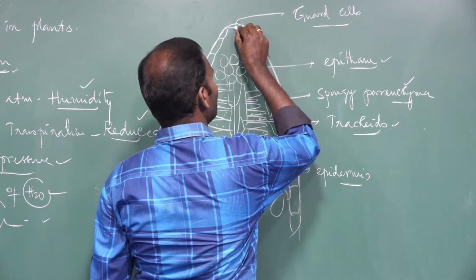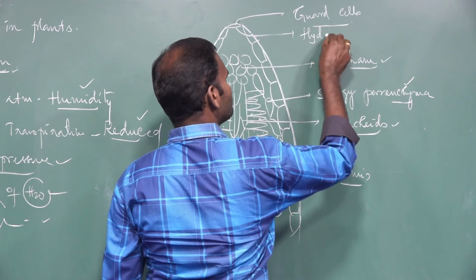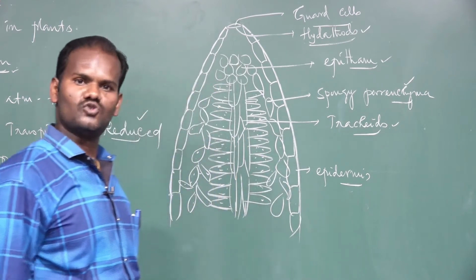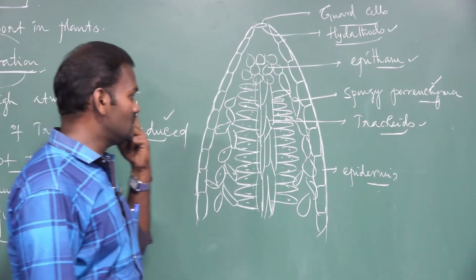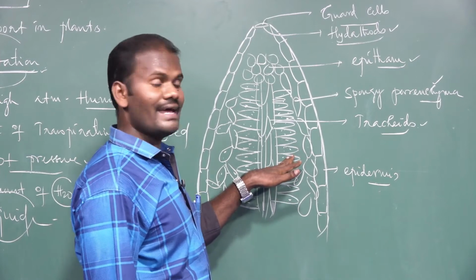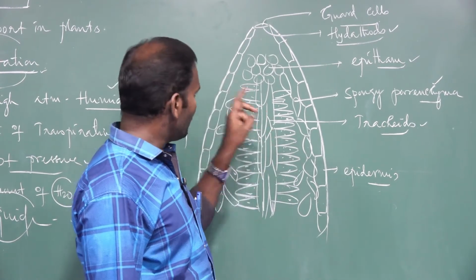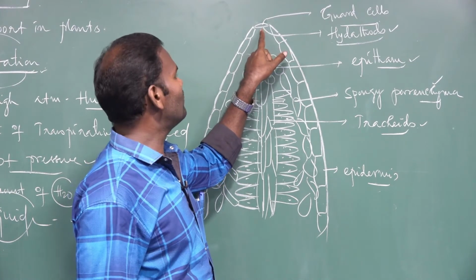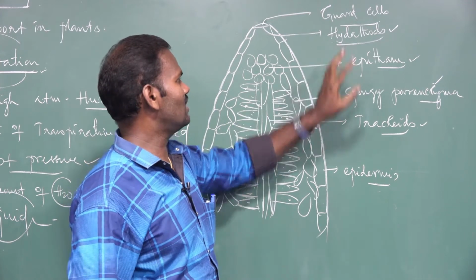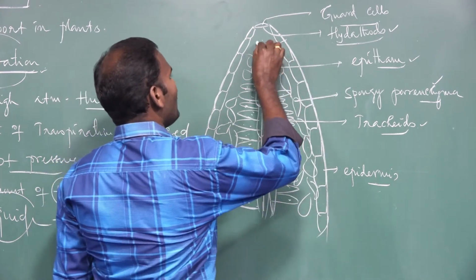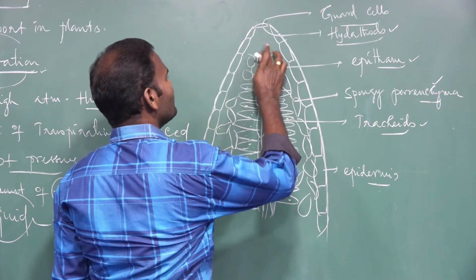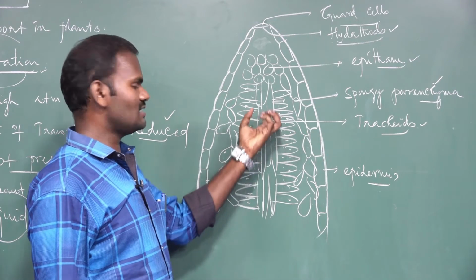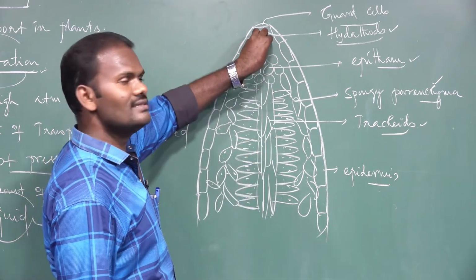This structure is nothing but the hydathode. The hydathode is also a small opening-like structure. It looks like a stomata-like structure, but stomata are present more on the lower epidermis than on the upper epidermis. Guttation takes place through the edge or leaf tip. It is covered with a stomata-like structure called the hydathode. There is a space present over the epithem cells. In this space, the excess water absorbed by the plant is accumulated.